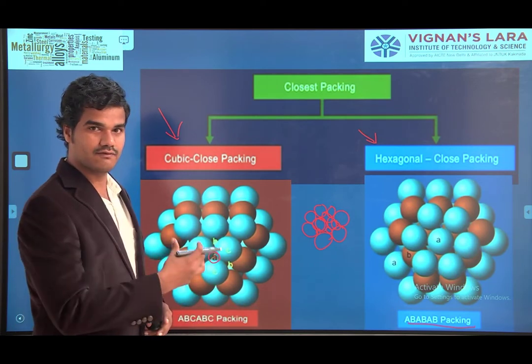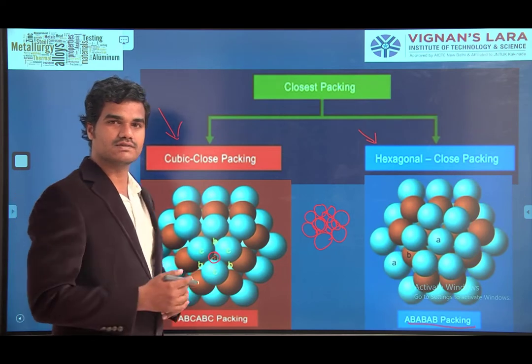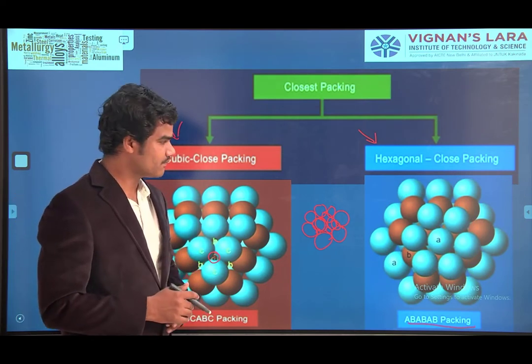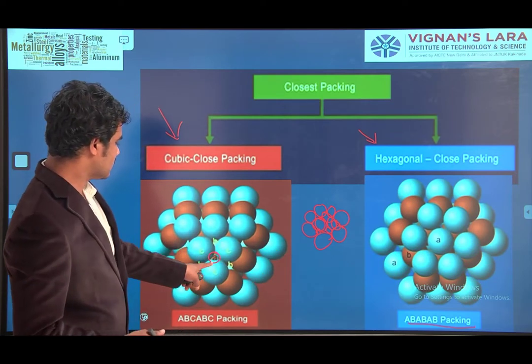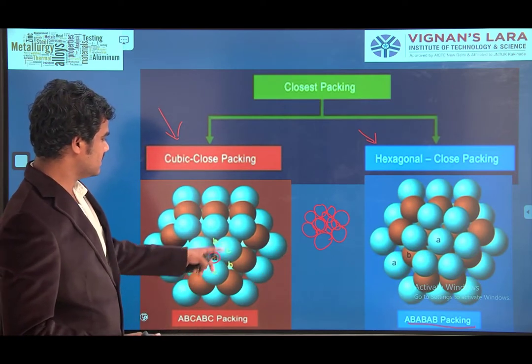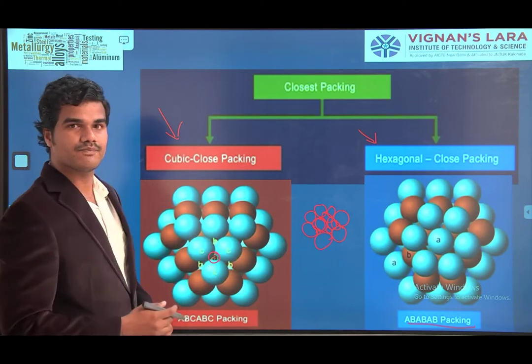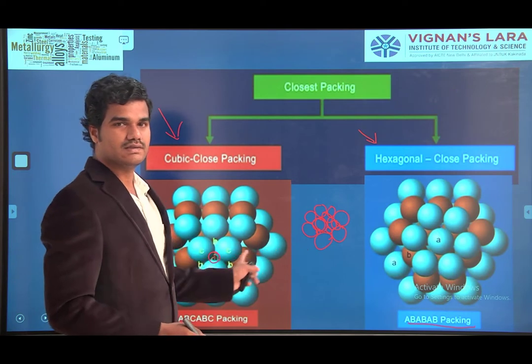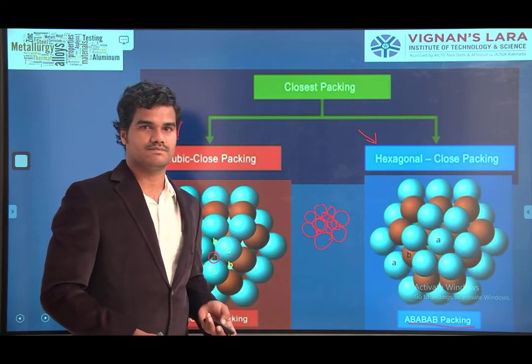Observe it very closely. There, A, B, A. Here, A is in contact with BC, BC, BC like that. So that is hexagonal close packing. This is cubic close packing. Fine.